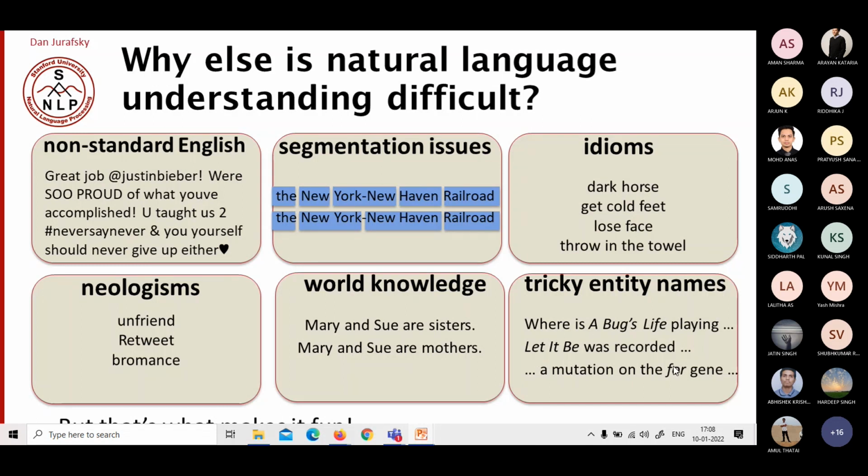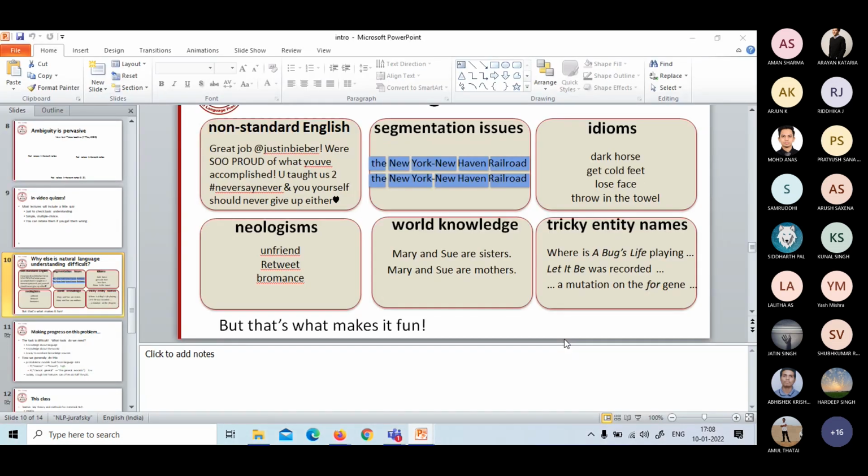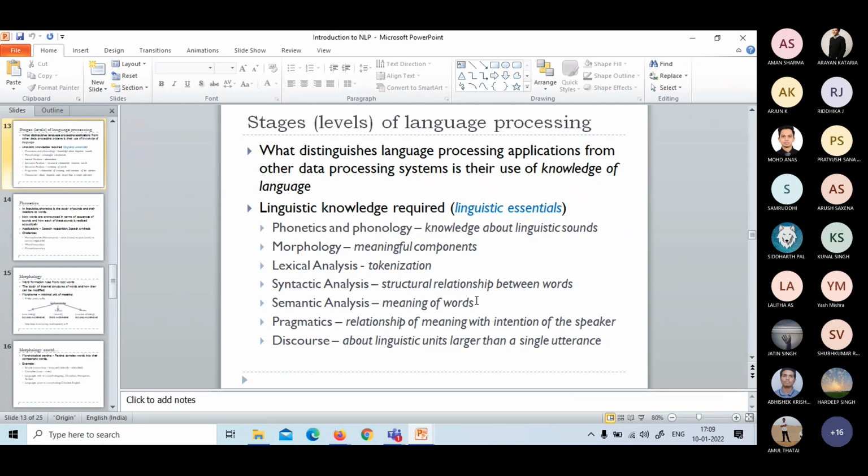Let It Be was recorded, some album or something like that. Let It Be is a single entity and it refers to some album, whatever it is. Because of so many things, now and then people have started using language differently. Because of these reasons also, understanding or processing a natural language is very difficult, right? So this is what we discussed in the last class, and we go with the several stages of language processing today.